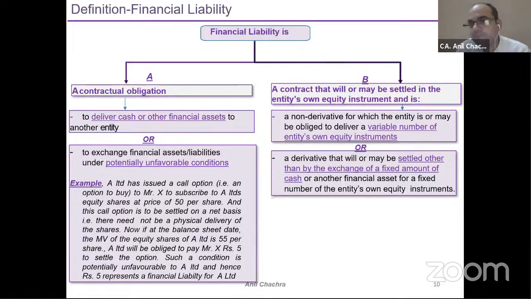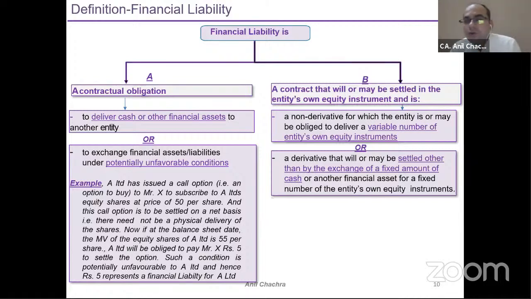That is the first part. The second thing might be that you will settle the liability by issuing your own shares, settling by own shares, right? So that could be the situation. What we have to do in terms of the criteria wherein the liability will be settled through own equity shares, own equity instruments? Under the liability part, if I have to settle my liability by issuing own equity shares, it will be a liability only and only when